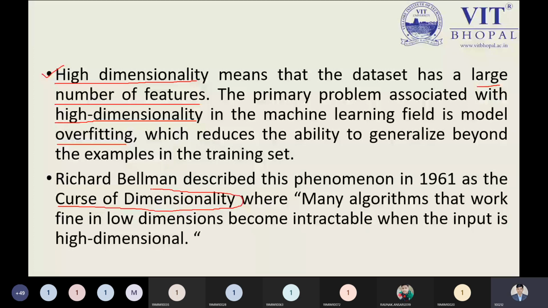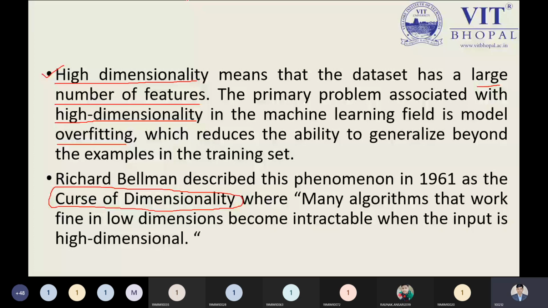The curse of dimensionality was proposed by Richard Bellman in 1961, and it is saying to us that if you try to build a model following an algorithm with a large set of features, then definitely your model will be overfitted. There is no guarantee your model provides a better result. And in the reverse case, if you are following a minimum number of features, then your model goes into underfitting.